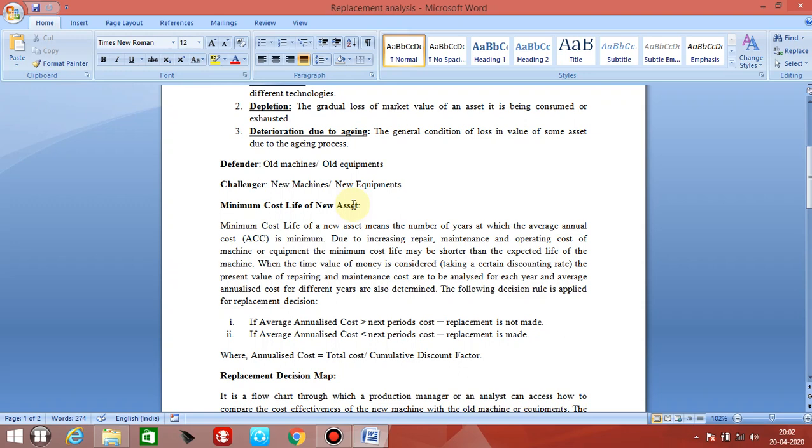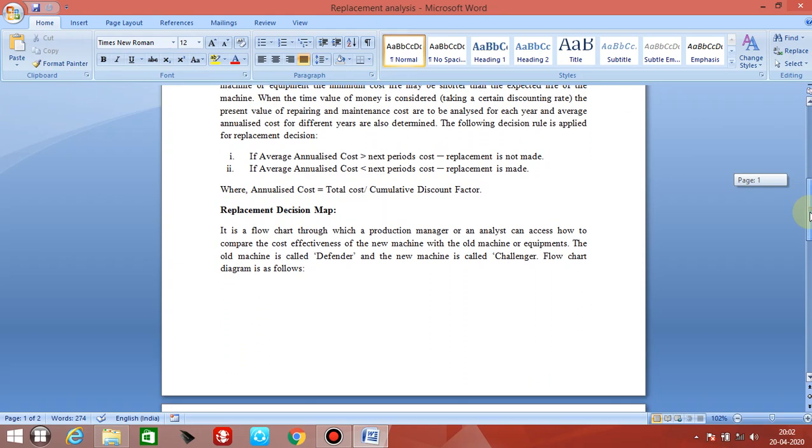But if average annualized cost is less than next period's cost, replacement is made. So, what is average annualized cost or what is annualized cost? Annualized cost is the total cost divided by cumulative discount factor. So, this thing you have to remember when you should replace, depending on minimum cost life of new asset.